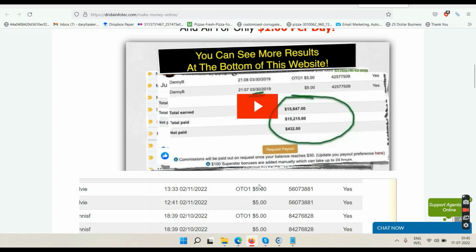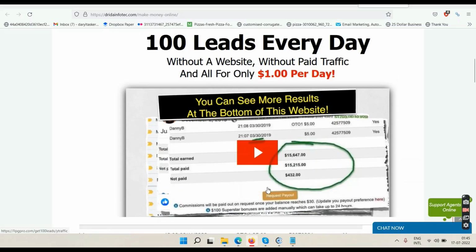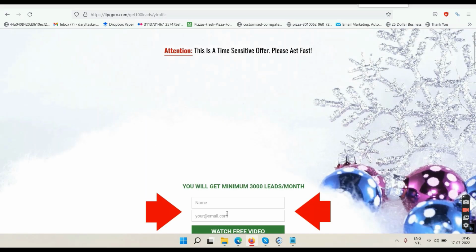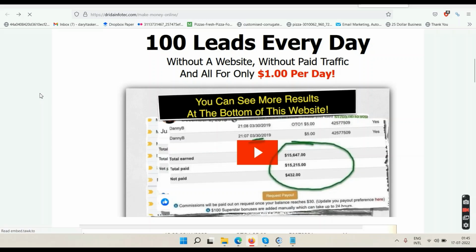If you want to learn how to use the system, then go and click on this play button, go on the next page, enter your name and email address, click on this watch free video, then go back to your email and verify your email. Once you have verified your email, you will be taken to this video. Watch the video and take action, because if you take action, I'll send you some bonus email scripts.